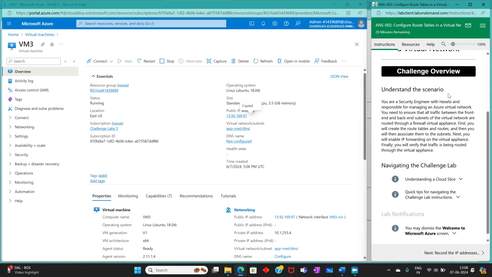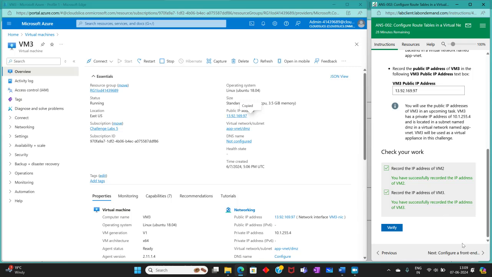So let's understand this scenario as well. You are a security engineer with Hexalo and responsible for managing an Azure virtual network. You need to ensure that all traffic between the front end and back end subnet of the virtual network are routed through a firewall virtual appliance. First, you will create the route table and routes, and then you will associate them to the subnets. Next, you will enable IP forwarding on the virtual appliance. Finally, you will verify that traffic is being routed through the virtual appliance.